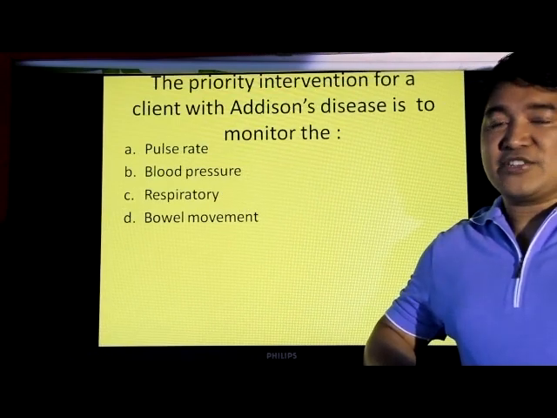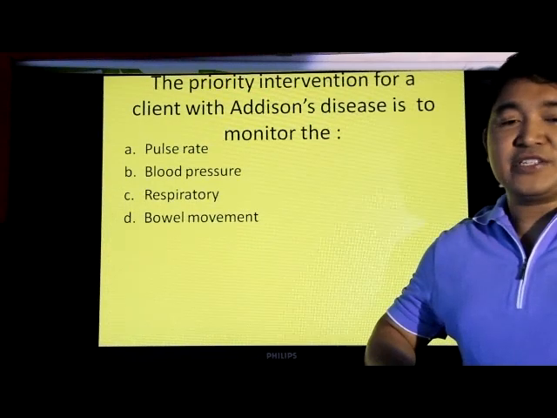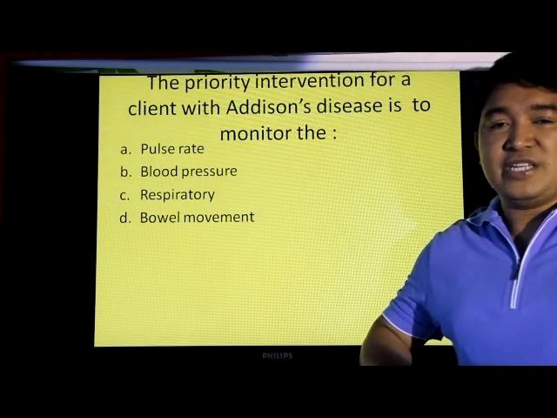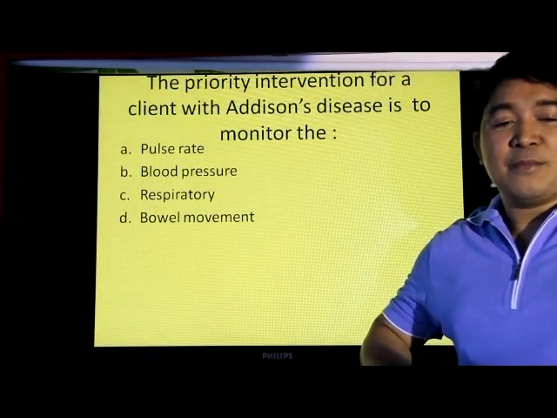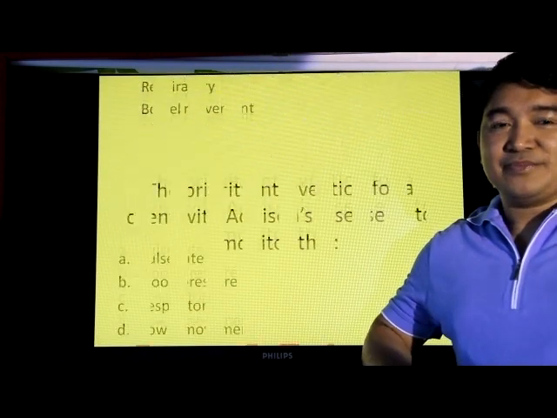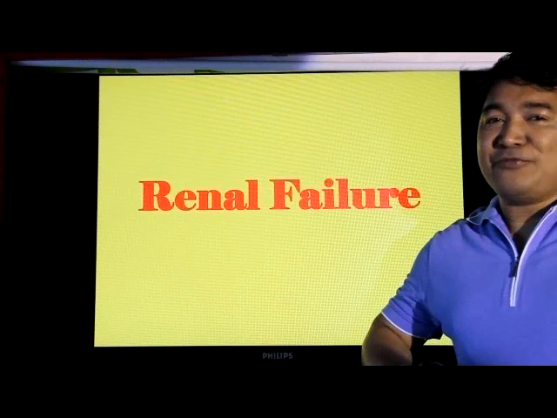So, let's answer a question related to those concepts. The priority intervention for a client with Addison's disease is to monitor the A. pulse rate, B. blood pressure, C. respiration, and D. bowel movement. The answer is letter B, blood pressure. Next disease about medical surgical nursing is renal failure.